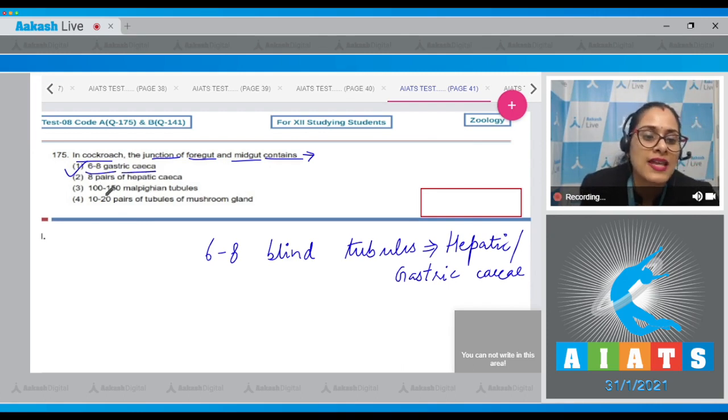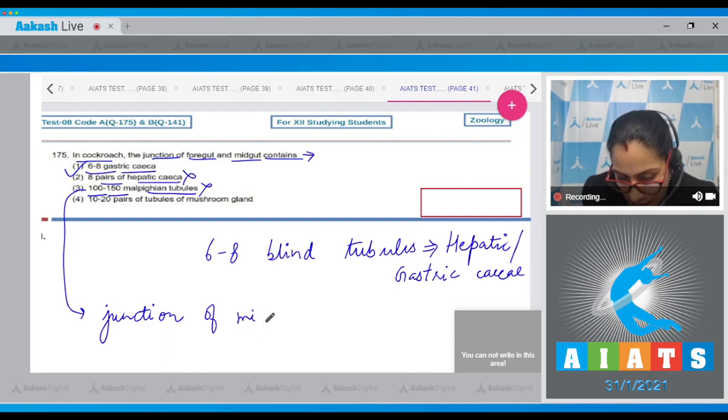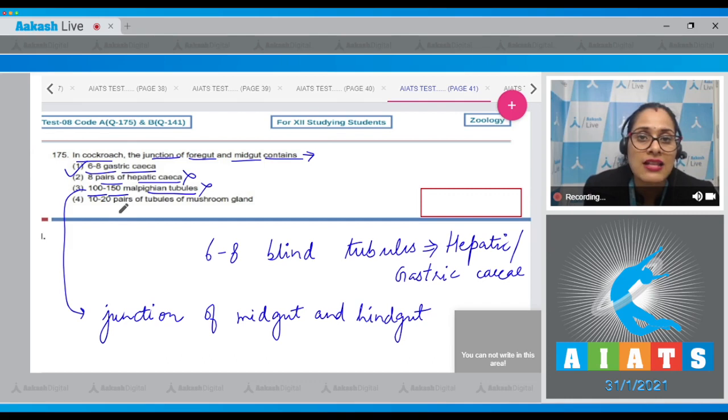The second option is 8 pairs of hepatic caeca. This is incorrect. These are unpaired structures. Third option is 100 to 150 Malpighian tubules. These are incorrect. Malpighian tubules are present at the junction of midgut and hindgut. And the last option is 10 to 20 pairs of tubules of mushroom gland. This is an incorrect option.